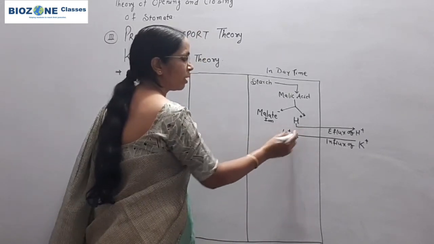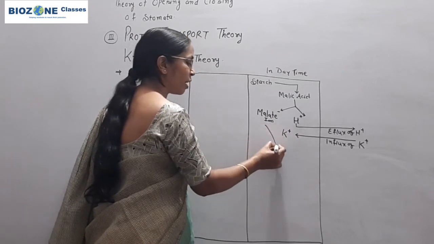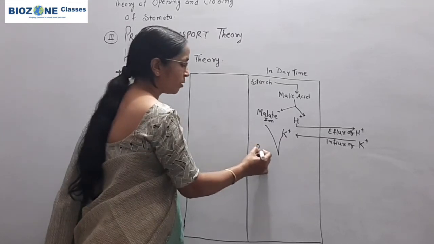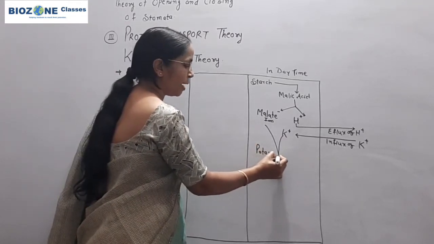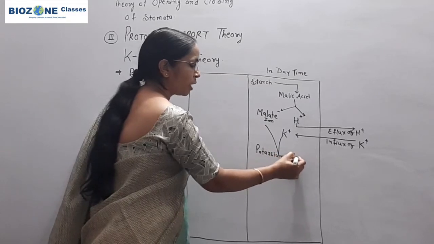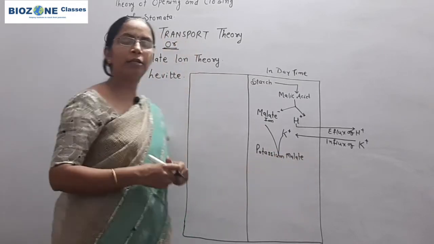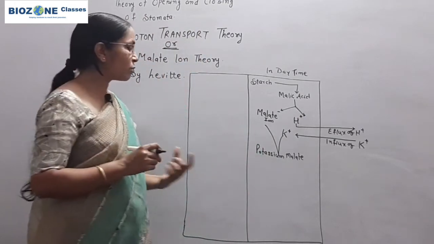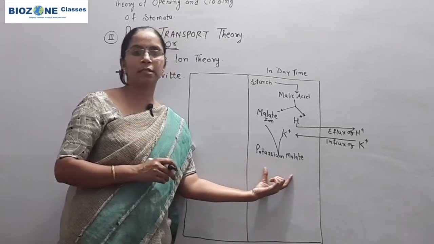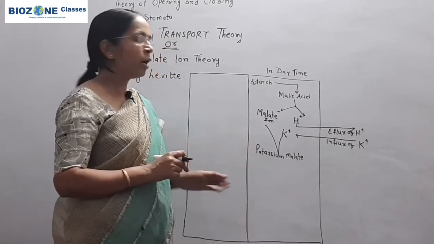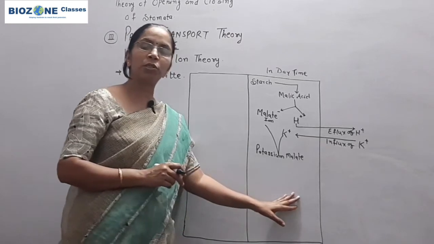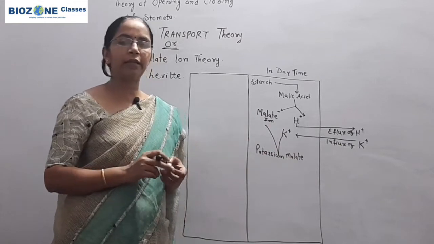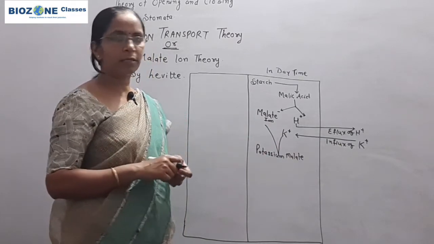Here the potassium ion reacts with malate and forms potassium malate. The presence of potassium malate is experimentally proved, and that is why we say this is the universally accepted theory, because the products responsible for opening and closing of stomata are experimentally detected inside the cytoplasm of the guard cell.